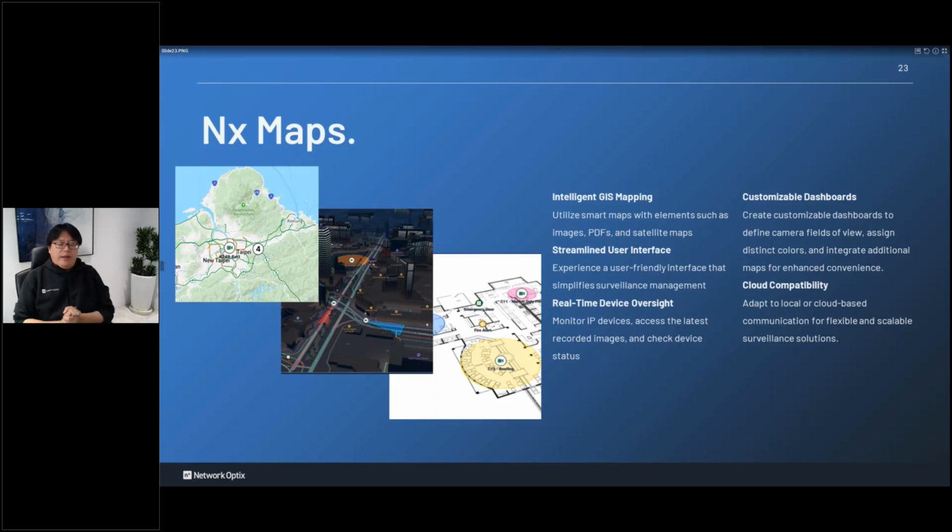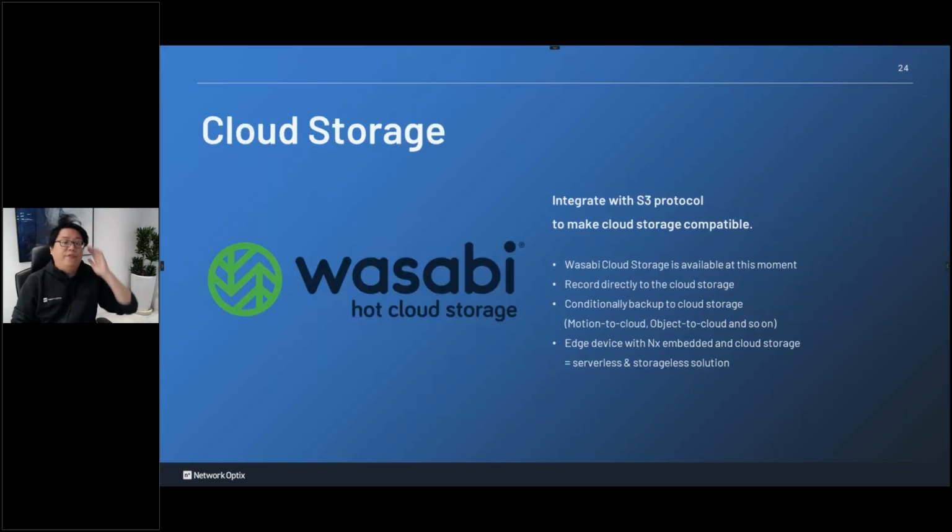And there are more and more people, they want to record the footage onto the cloud storage, right? So for the cloud storage, the good thing is this is something that you can easily change, right? We have some customer. In Taiwan, we have a government project.